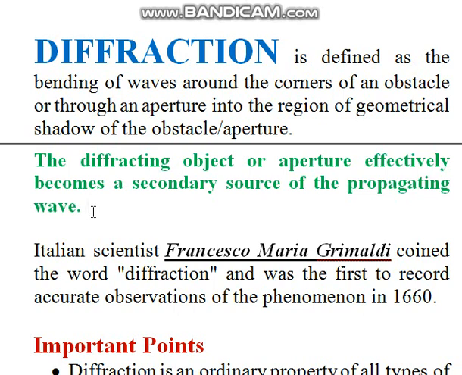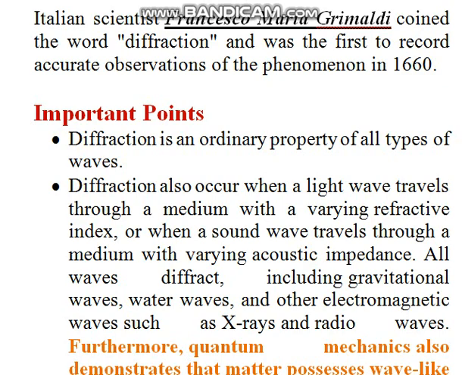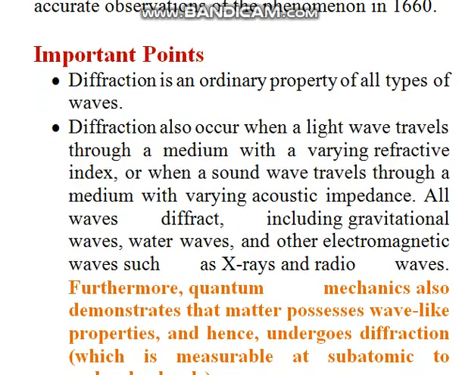Grimaldi was the physicist who first gave the name diffraction, in 1660. Now let's discuss some other important points about diffraction.